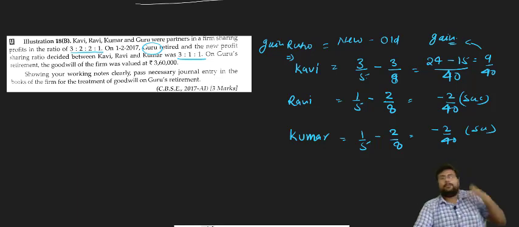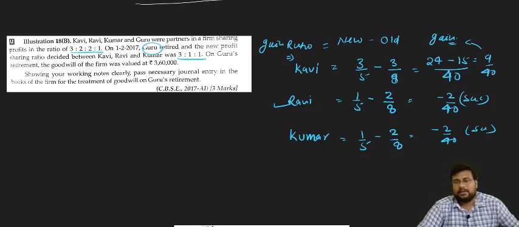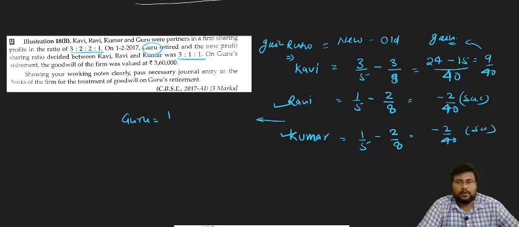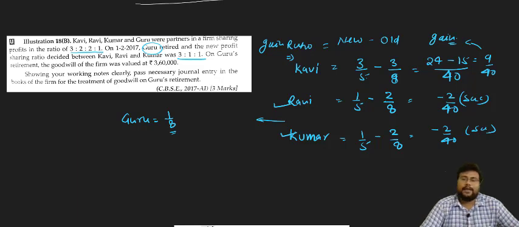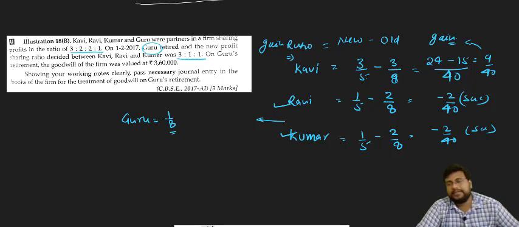So Ravi also, Kumar also, and we know the retiring partner is always a sacrificing partner and an admitted partner is always a gaining partner. So Guru also sacrifices his share of 1 by 8.